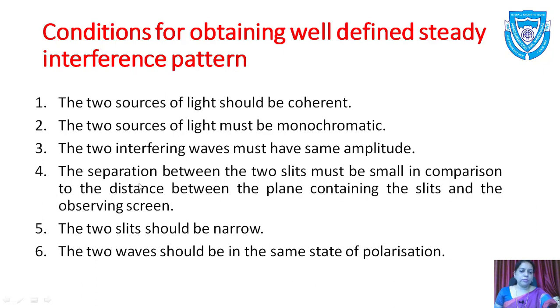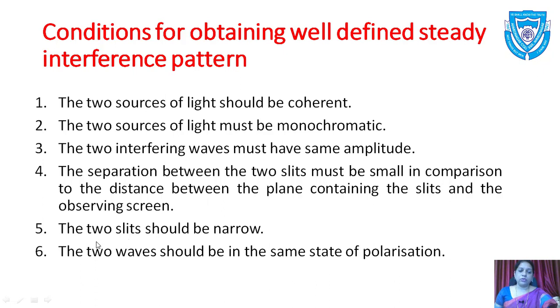That is, the separation, small d, which we have taken between S1 and S2, should be very small compared to the distance between the slit and the screen, that is capital D. For example, D is 1 meter or 1.5 meter, and the separation between the two slits, small d, is nearly in millimeter. So it is comparatively very small. And if it is not small, then we do not get the steady interference pattern.